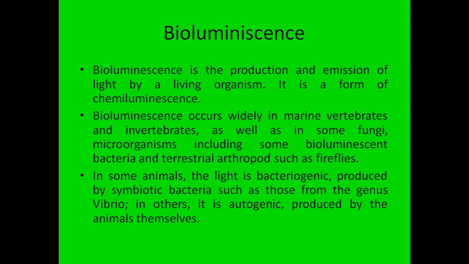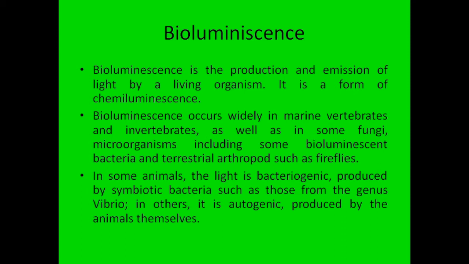We can also say it is a form of chemiluminescence which is seen in many bacteria, invertebrates, fungi and other microorganisms. In some animals, the light is bacteriogenic, which means that only when the particular bacteria is present will the organism emit light. Or else it is autogenic, which means that it is produced by the animals themselves.